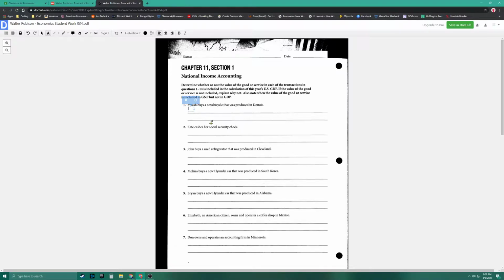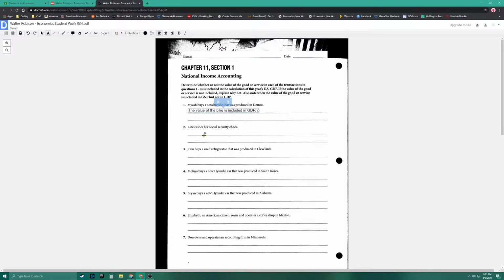Well, it's pretty simple. We say that the value of the bike or bicycle, whatever you want to put, is included in GDP. The reason why is, we don't know that it's made by Micah, but we know that it's purchased by Micah, and Micah is in the United States, and the bike is made in Detroit, so it's part of gross domestic product. All right. Kate cashes her Social Security check.